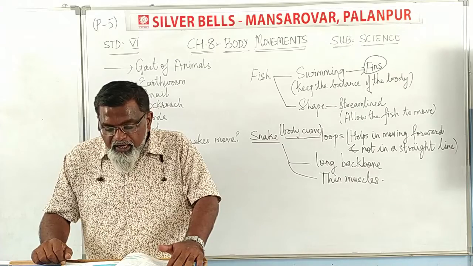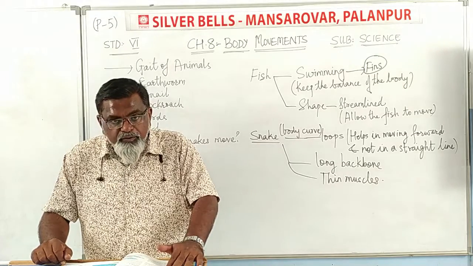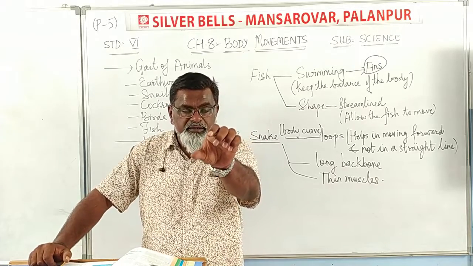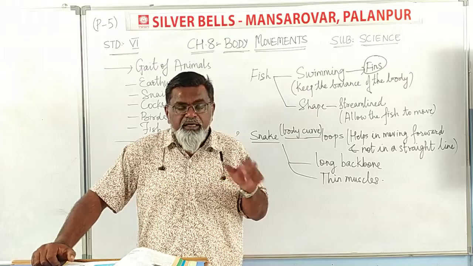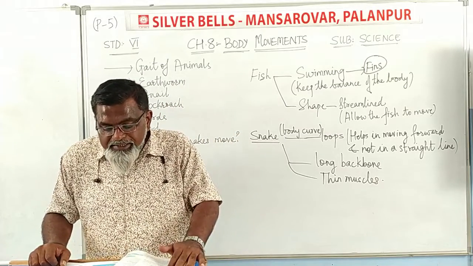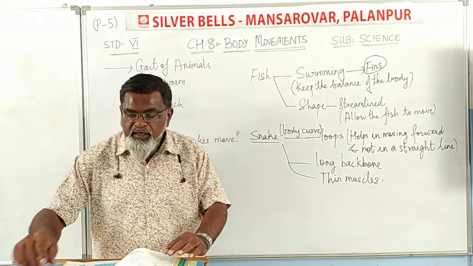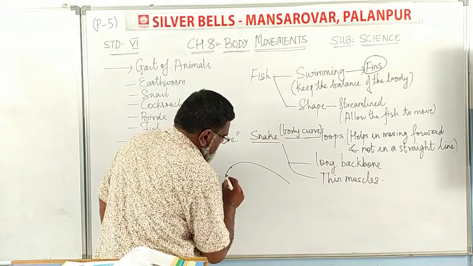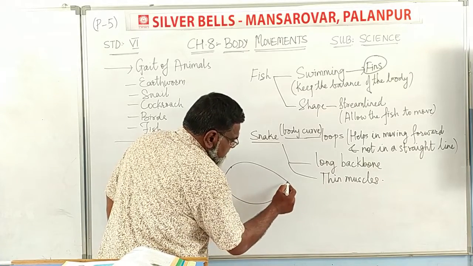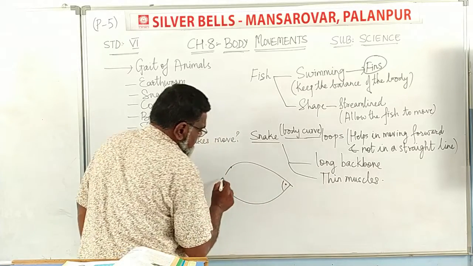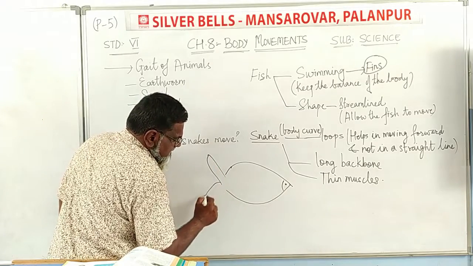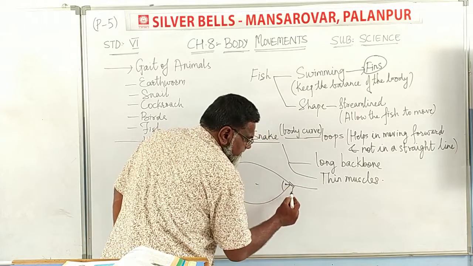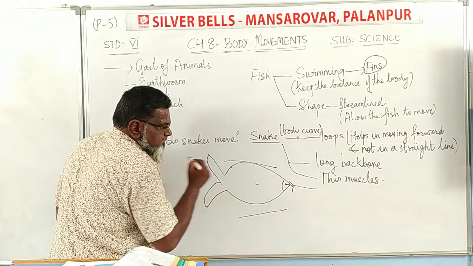The head and tail of the fish are smaller than the middle portion of the body. Head and tail, they are smaller, they are pointed. And the middle body is bigger. The body tapers at both the ends. So tapering means the body narrows at both the ends. This is the tapering part, and this also has a tapering part. So the fish moves forward with this tapering part due to the streamlined body.